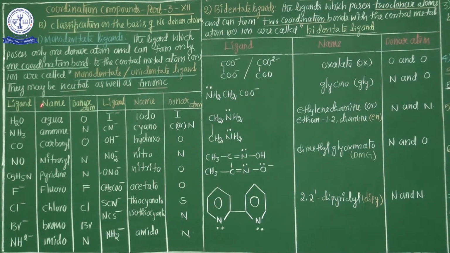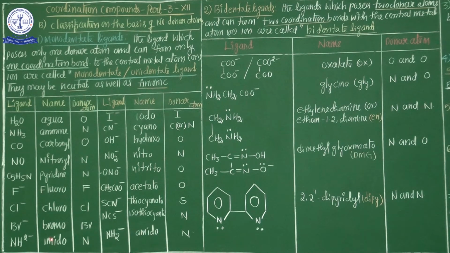Now, another, these are the neutral ligands. Already I said some anionic species also act as monodentate ligands. Now see here, from F minus onwards, these are all anionic species. F minus, the name is fluoro, donor atom is fluorine. Cl minus, chloro, the donor atom is Cl. Br minus, bromo, donor atom is bromine.